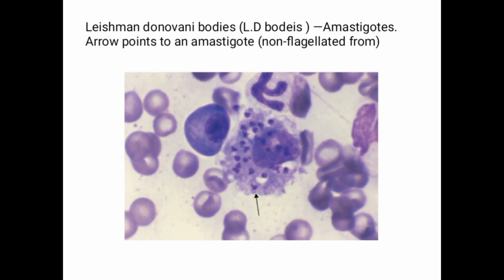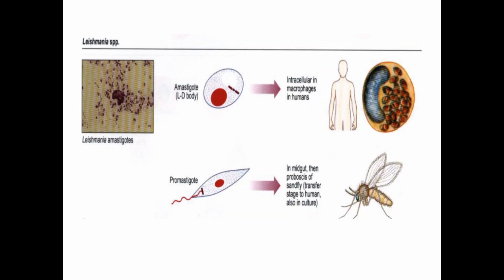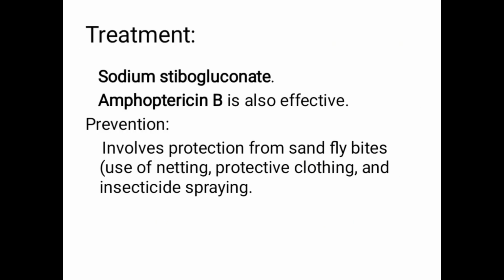The amastigote inside the macrophage, these LD bodies: amastigote engulfed by macrophage. This diagram is to differentiate between the shape of promastigote and amastigote LD bodies, which will be seen inside the macrophage under the microscope.